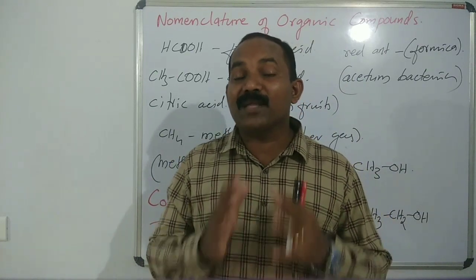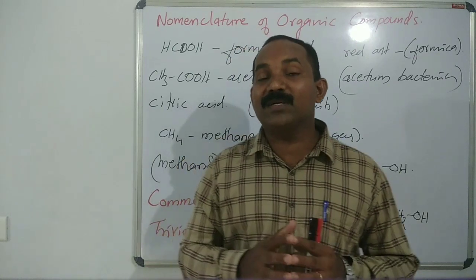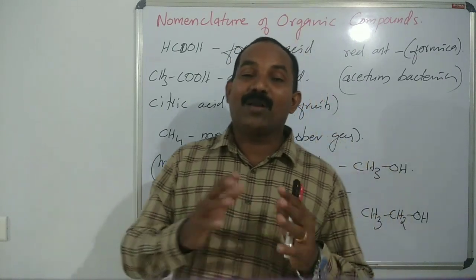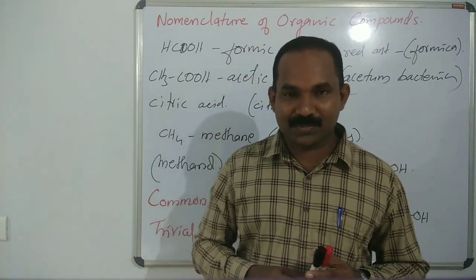IUPAC naming is a scientific and systematic naming method for organic as well as inorganic molecules.